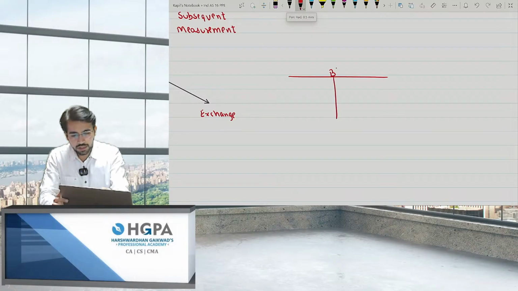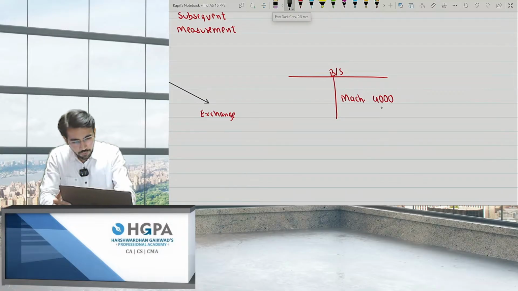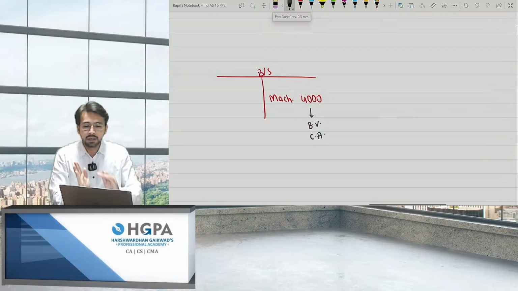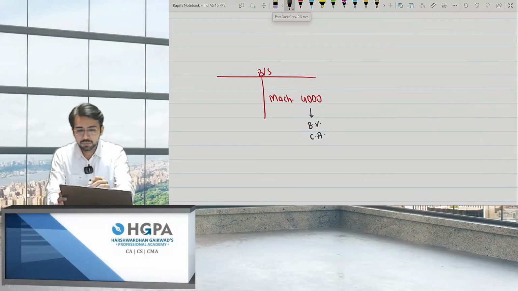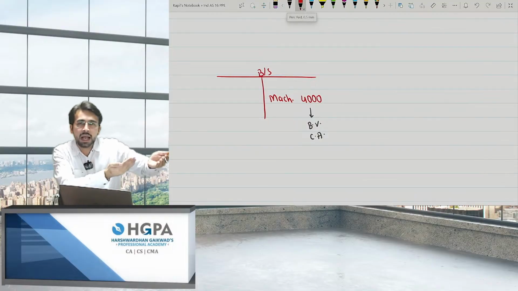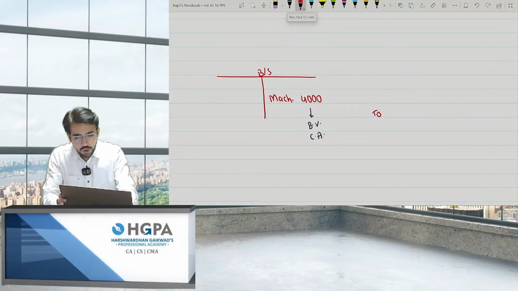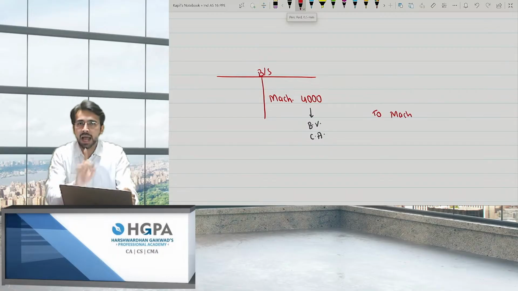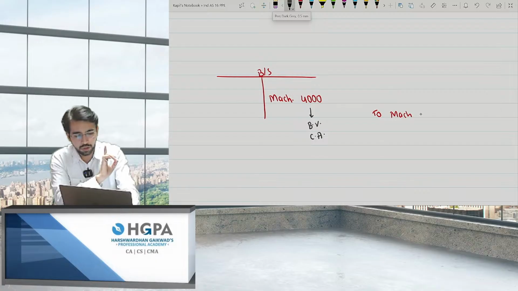if this is the balance sheet and I'm having over here machinery for rupees, let's say 4,000. Now, this 4,000 is known as the book value or the carrying amount. Like, I'm giving this asset, I'm taking another asset. So here the machinery will be the outgoing asset and it will always be at the carrying amount. That is 4,000.